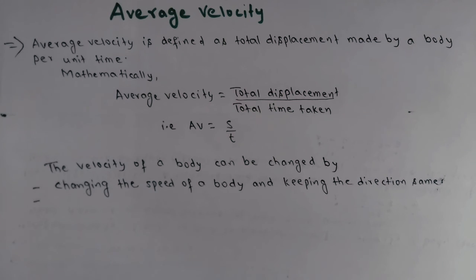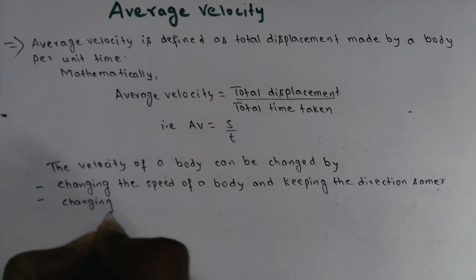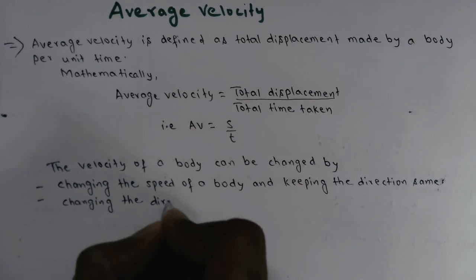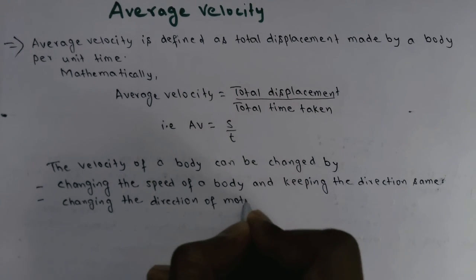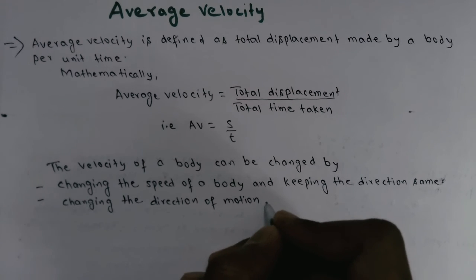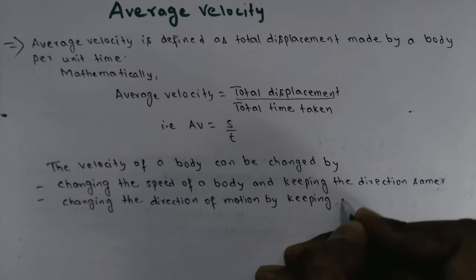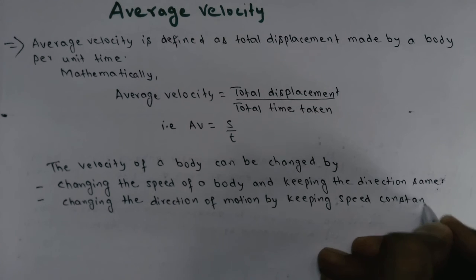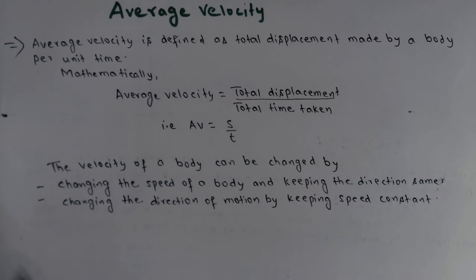So second point we will write, changing the direction of motion by keeping speed constant.